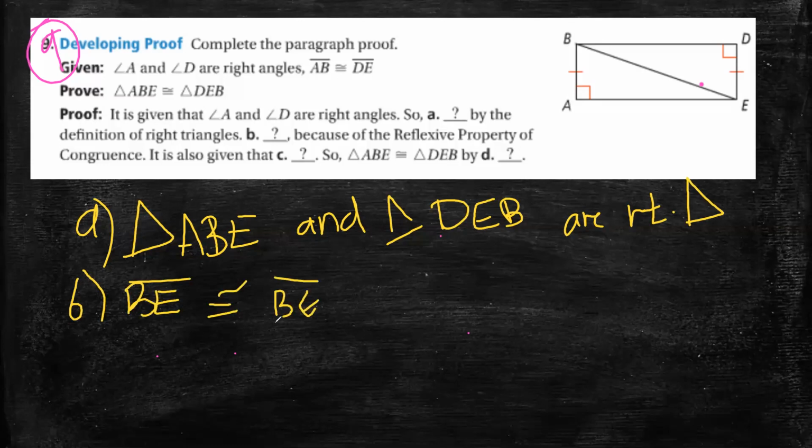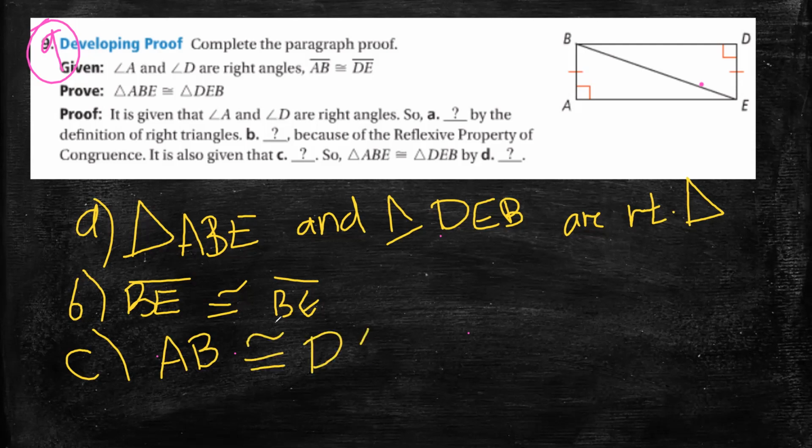And C, it's also given that AB is congruent to DE. Now, all of you, look at angle A. It's HL. What is its hypotenuse?